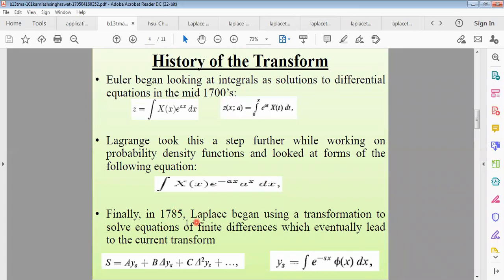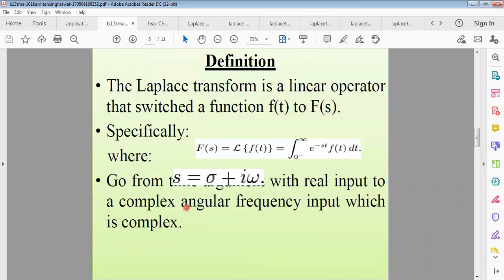Finally, in 1785, Laplace began using a transformation to solve the differential equations of finite differences, which eventually led to the current transformation. Actually, to solve a differential equation, he used this method. That means in 1785 Laplace founded a nice transformation to solve differential equations.